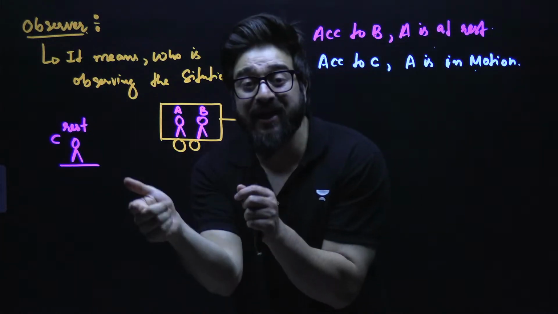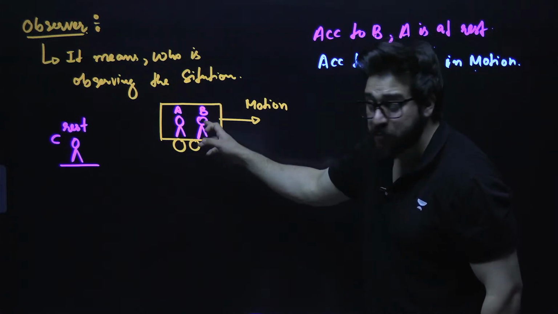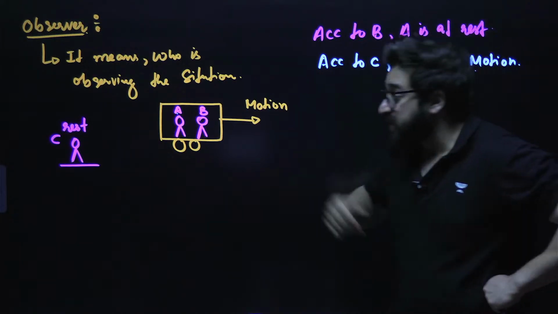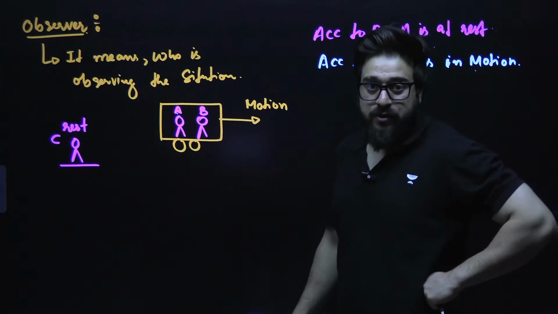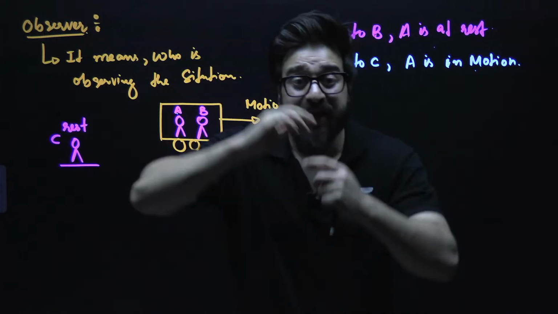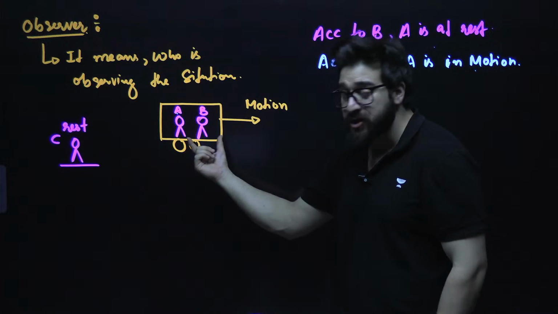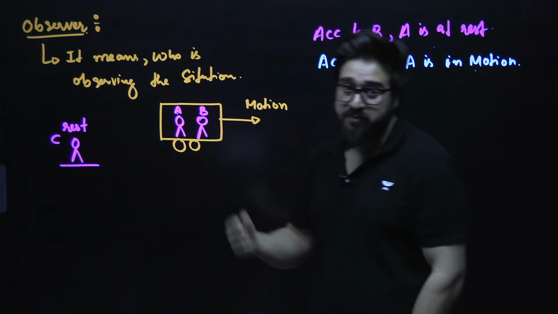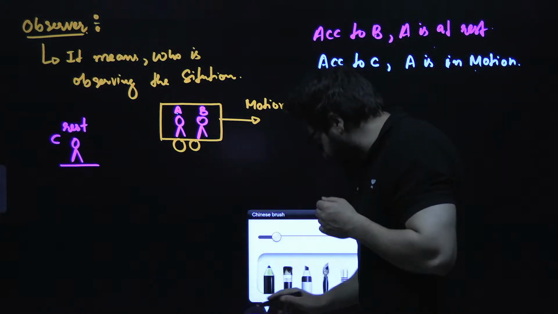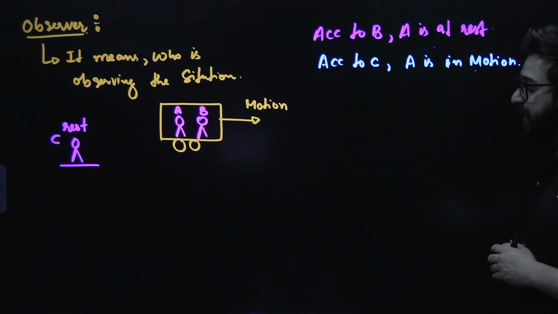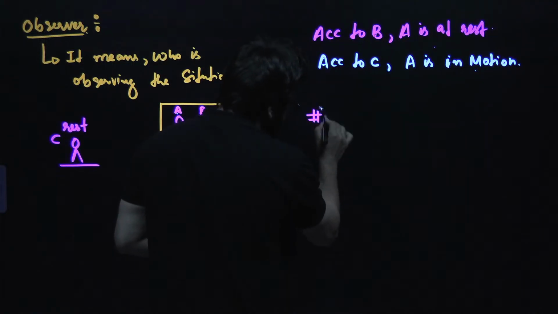So it depends who you are considering as an observer. When B is the observer, A is at rest. When C is the observer, A is in motion. So A is at rest as well as in motion. It depends with respect to what you are talking about. If B is the observer, then rest; C as observer, then motion. I hope this is clear till here. Now, guys, one more important point I just want to clear over here.